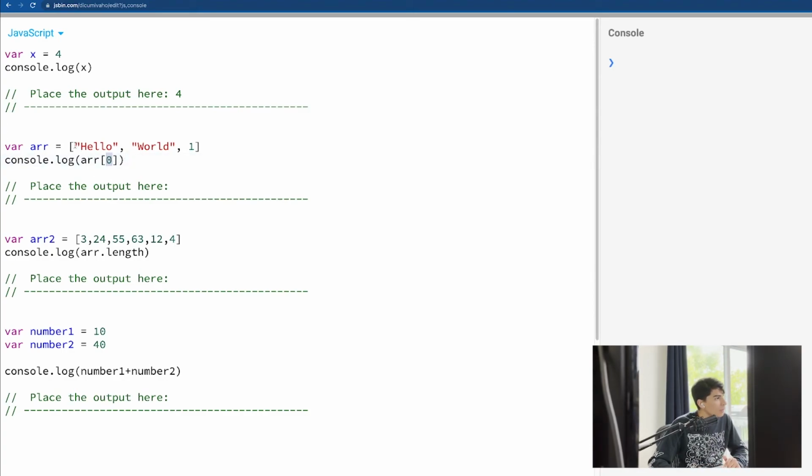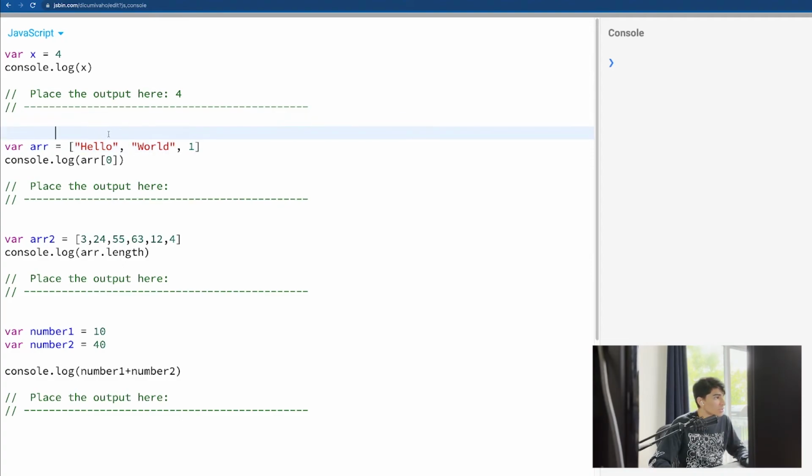But we don't have 0. Do we have? Of course we have. It's a tricky question, but it's basically like this. When we are counting the index of the array or something like this, we start with 0. So this one's gonna be the 0. The second one is gonna be the 1.